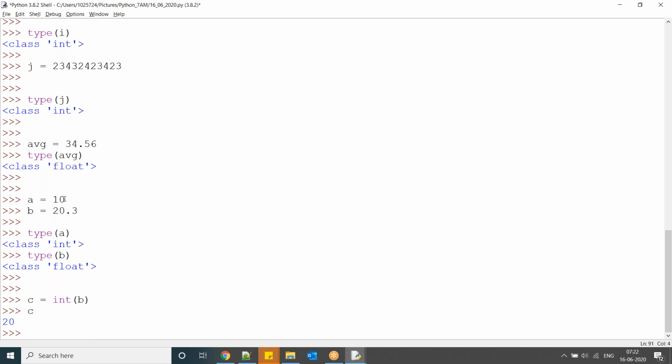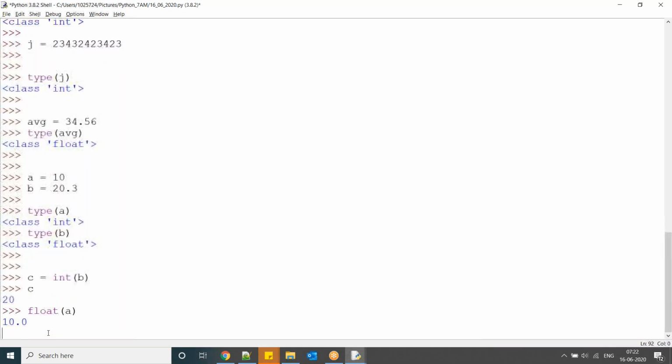Now suppose a is an integer data type, right? I want to convert this into float of a. So here 10.0. When you convert integer to float, there we can use these values. Where exactly is this typecasting used? Sometimes in real time you get some column values which are integer and some which are float. To make them common, we have to convert all of them into float values.